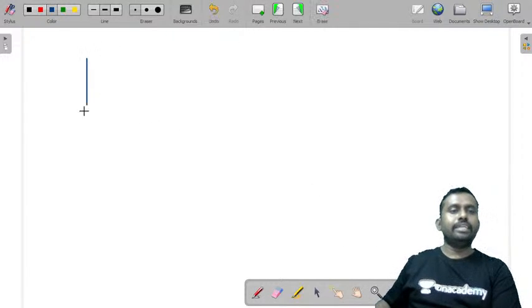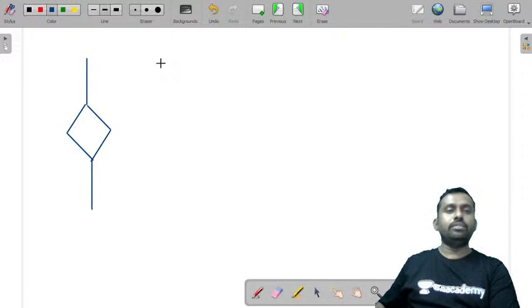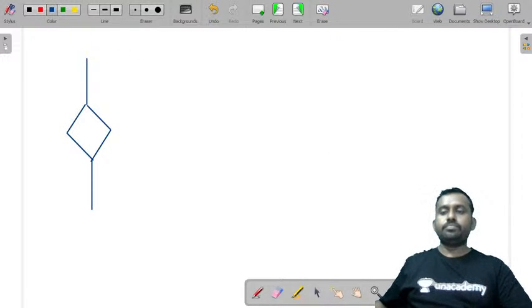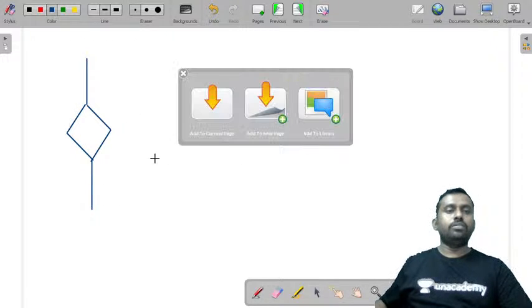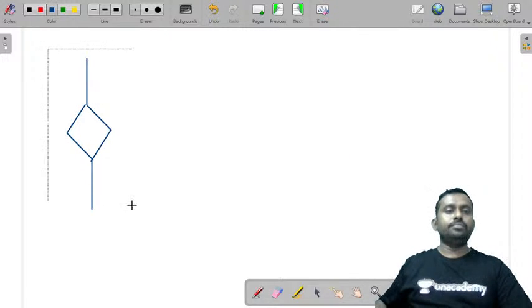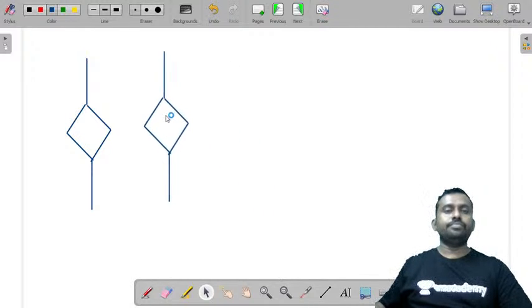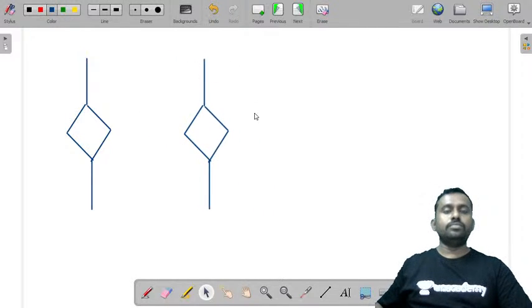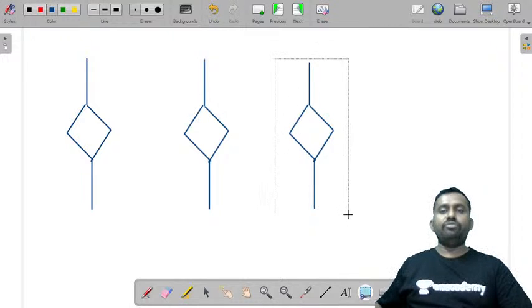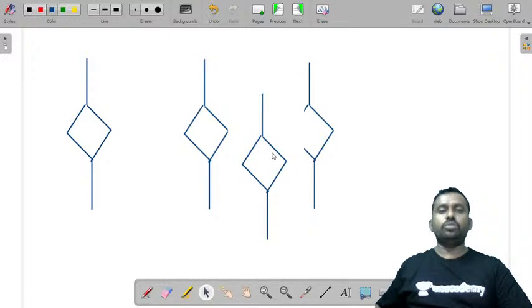So let us consider the dependent sources again. As you know, the dependent sources are represented by a diamond shaped symbol. Because we have four, we'll make it four parts here. I'll take four of these and I'll tell you what they are.